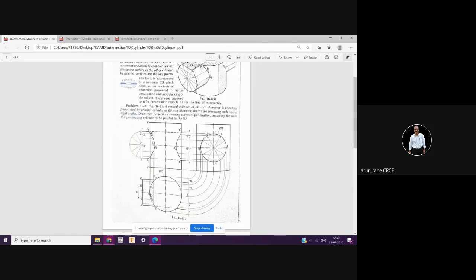So that corresponds to P1 and P7. This point corresponds to P1 and P7. Look at this arrow, P1 and P7. So now project it and see where it cuts. Now you have to look at the line that is 1 dash and 7 dash. So mark that intersection. So now you will get P1 dash and P7 dash.